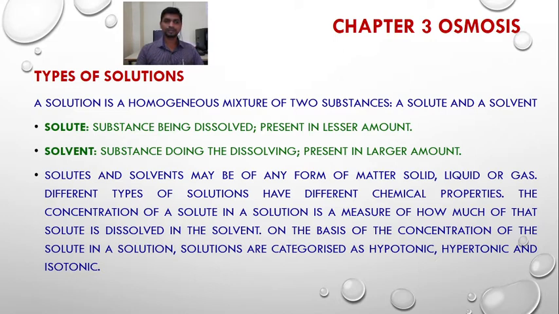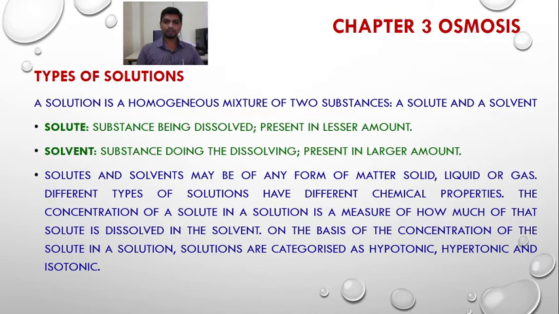Hypo means below, hyper means high or above, and isotonic means possessing equal quantity of solute and solvent.